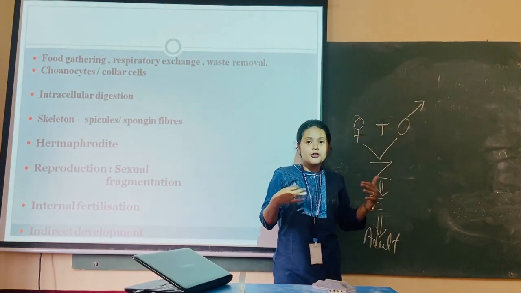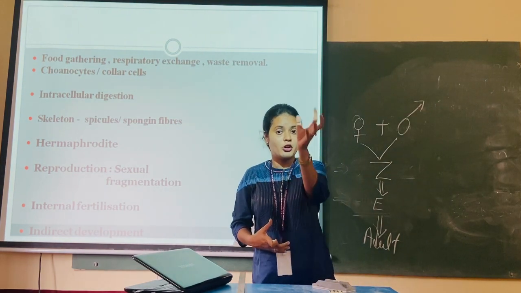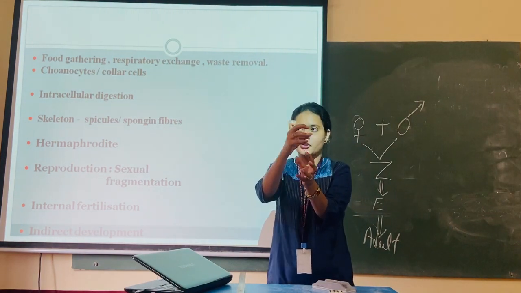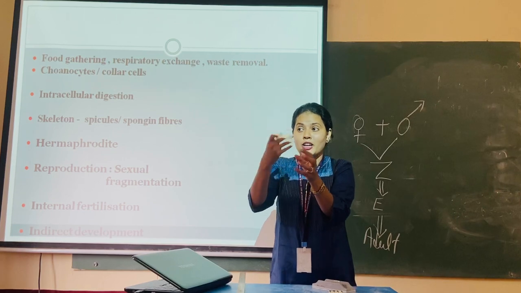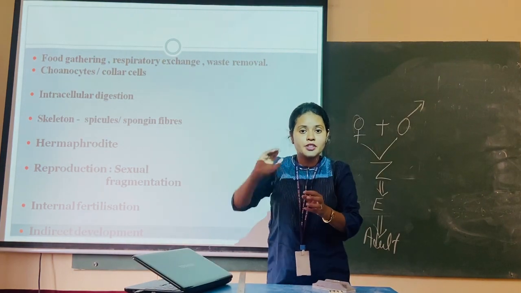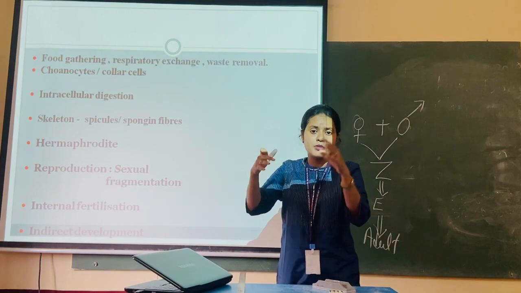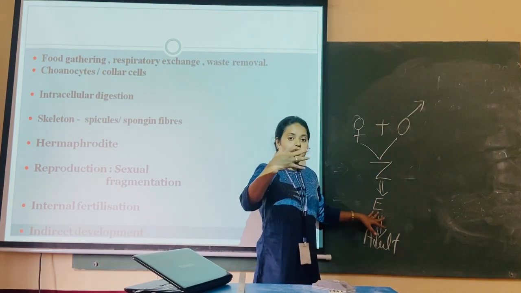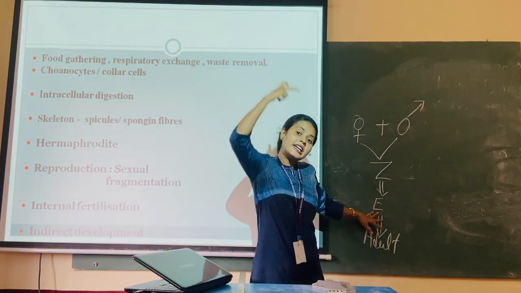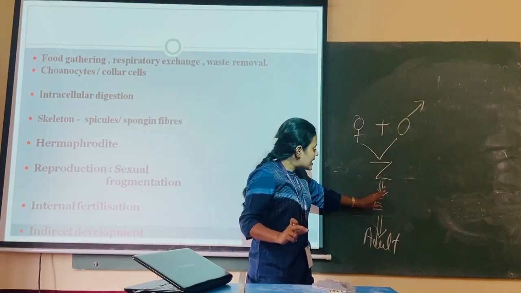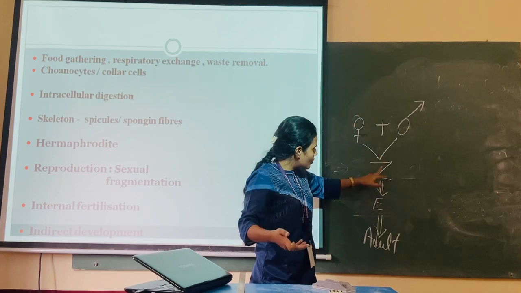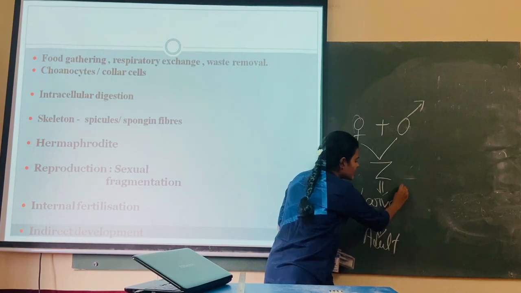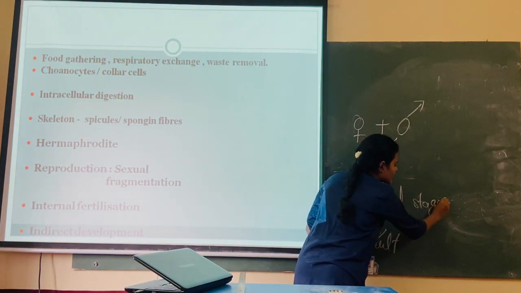Like for example in case of human beings, we also develop a zygote. The zygote will develop into an embryo, and then the embryo will give rise to a birth. And the baby which is developed will be similar to the adult, right? It will have all forms, like hands, legs, everything. Here what is happening, the organism formed after birth will be completely different from the adult. Meaning these are organisms which are hatching out from the zygote, and they will be larvae. Or you can say in between some larval stages are shown.